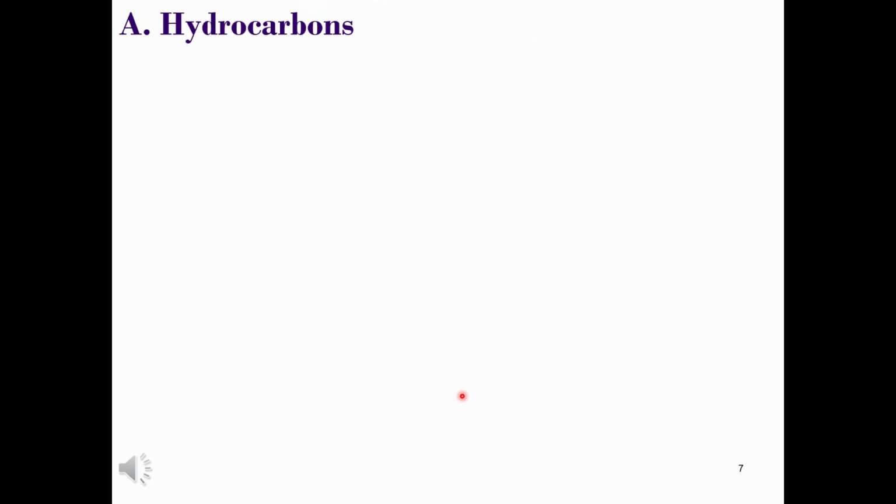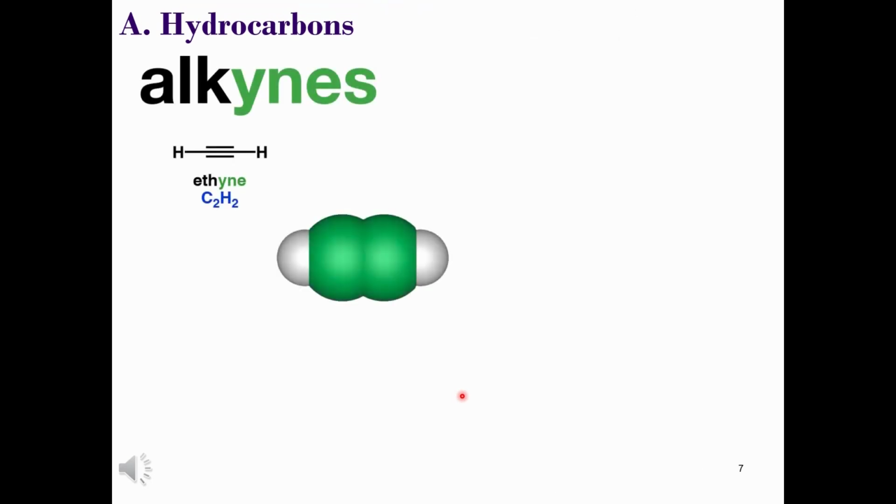Here is the third representative member of a family of hydrocarbons known as the alkynes. These too are unsaturated hydrocarbons, as the carbon only has 2 bonding groups surrounding them. The general formula for each successive addition of a CH2, that's methylene unit, is CnH2n minus 2. Alkynes contain sp hybridized carbon atoms with a linear geometry. Please respect this linear geometry when you draw any bond line or skeletal formula.